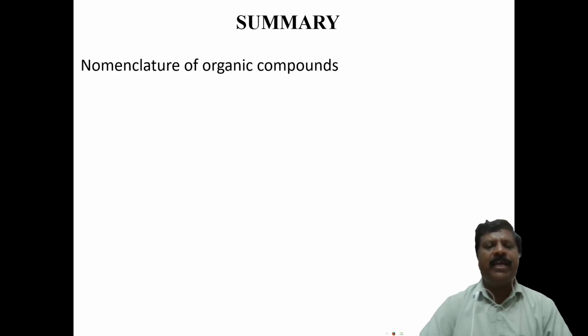It is a very specific one. Only one compound has only one name, and only one name has only one structure. Therefore, there is no confusion at all. It consists of three main parts: prefix, root word, and suffix. Prefix is always the substituent, root word is always the carbon chain, and the last one is the suffix, which is the functional group. We have discussed this so far. I hope you have understood. Thank you.